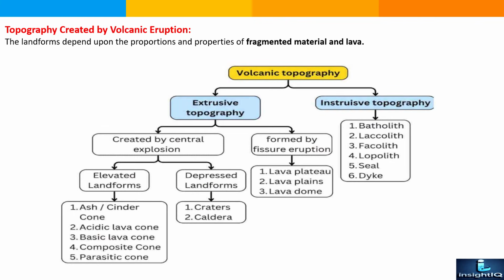Let's discuss what type of topography can be created by volcanic eruption. The landform depends upon the proportion and properties of the fragmented materials and lava. Volcanic topography can be divided into extrusive topography and intrusive topography. Extrusive topography means all the activity that happens or is present on the surface of the earth in physical form. Extrusive topography can be created by central explosion: elevated landforms, mountains, and depressed landforms. Elevated landforms are cinder cone, acidic lava, basic lava, composite cone, parasitic cone, or different landforms,